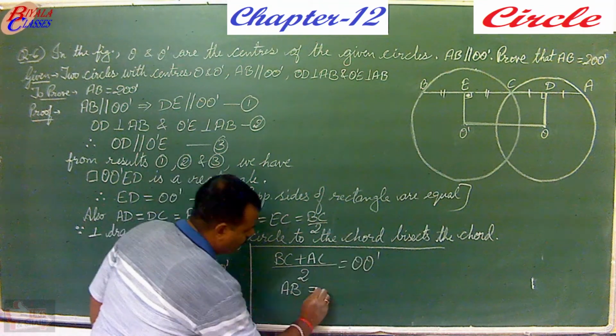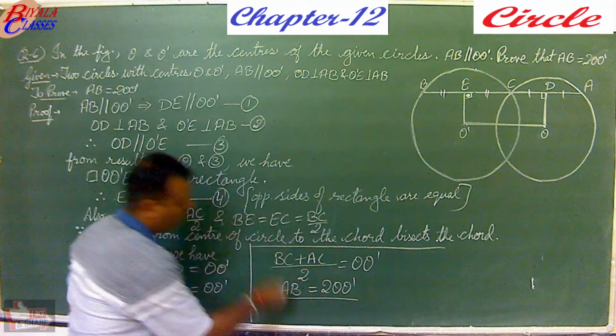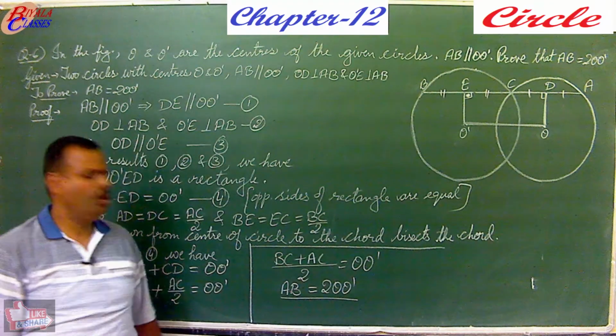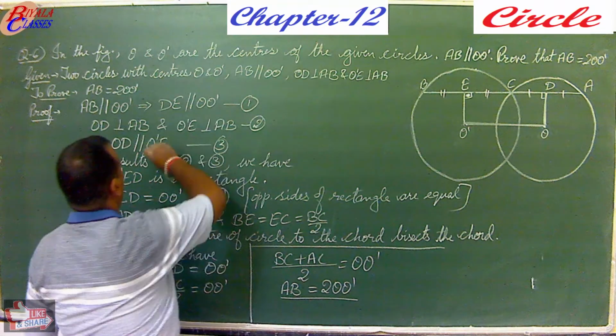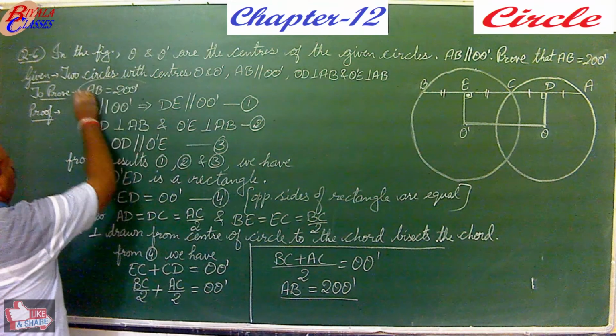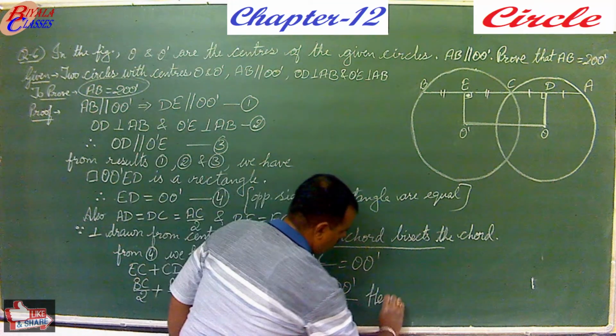So AB upon 2 equals OO dash, which can be cross multiplied to the other side. So you get AB is equal to 2OO dash, twice of OO dash, and this is what we had to prove. So hence proved.